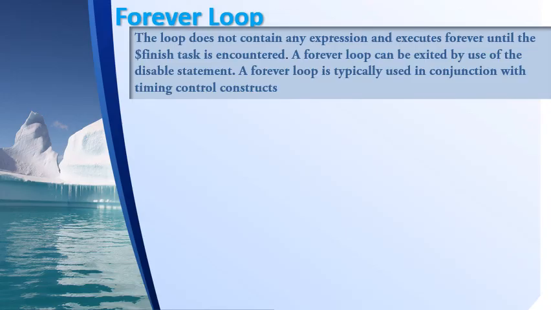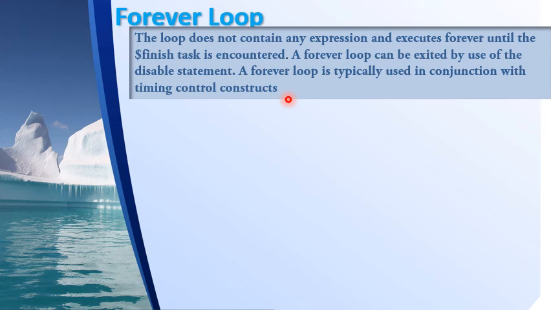The last type of loop is the forever loop. We have already come across this forever loop, or something similar to that, while writing test benches for the lab programs. This forever loop does not contain any expression and executes forever until the finish task is encountered. A forever loop can be exited by use of the disable statement. A forever loop is typically used in conjunction with the timing control constructs.